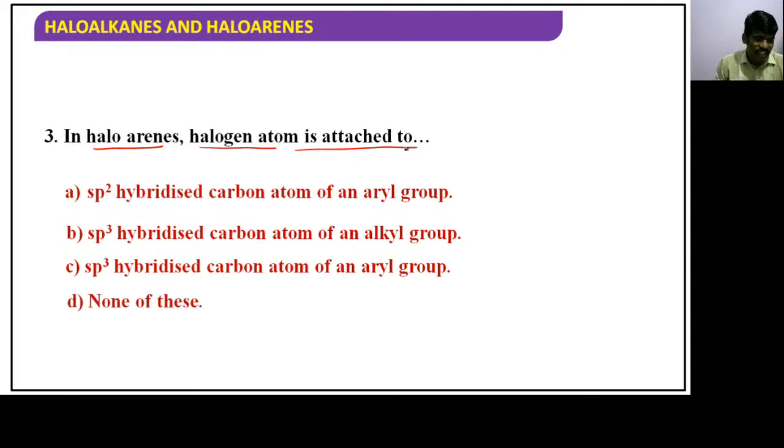I am displaying the third one. In haloarenes, halogen atom is attached to. What is the answer for this? You have to write the answer as 3A, 3B, 3C or 3D like that. Pawan Kumar said immediately sp2, but sp2 of what? Aryl group. Great, guys. Okay, let's see the answer. Karthik gave A. Okay, let's see.